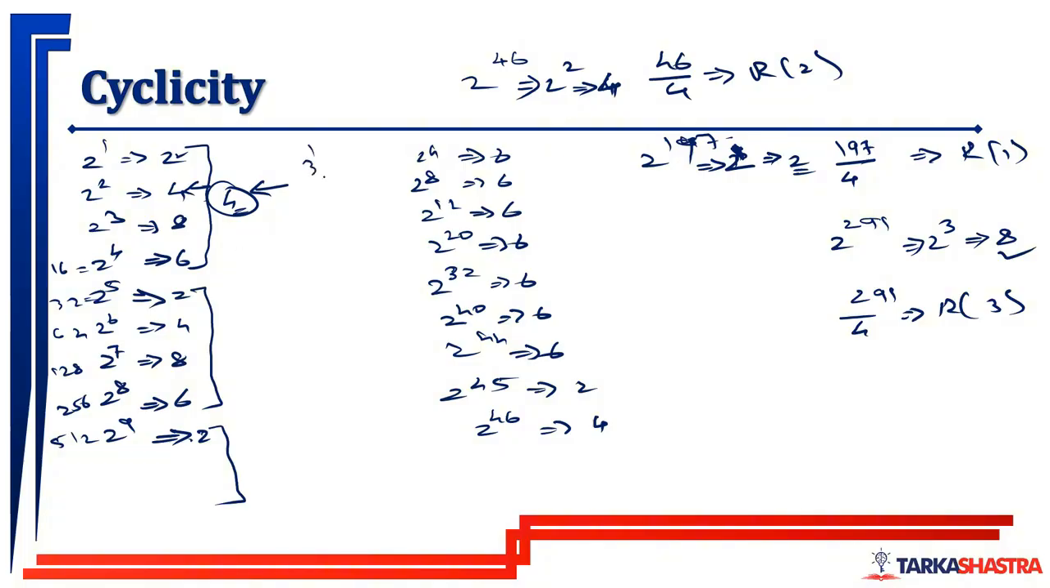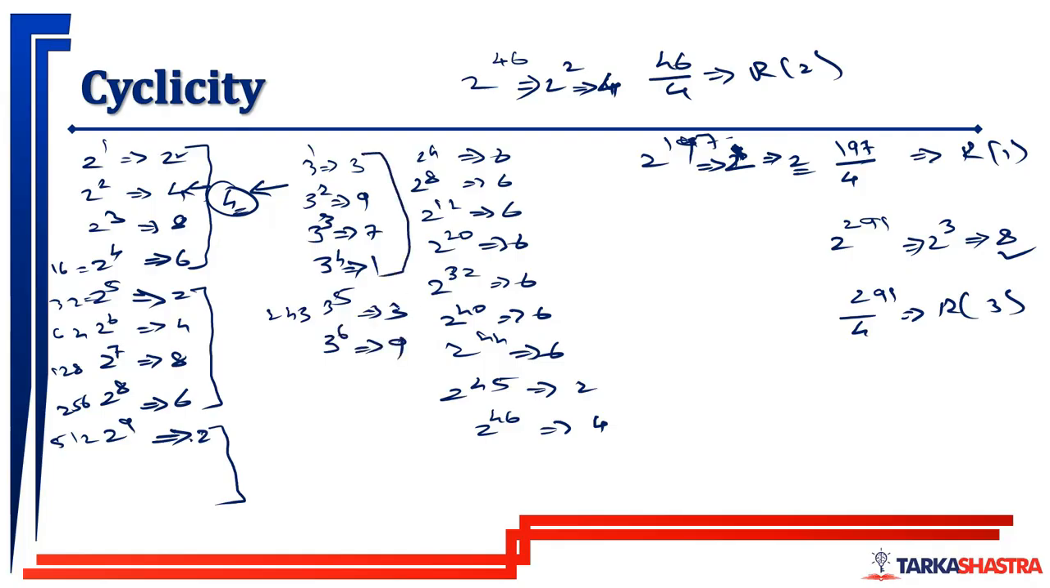Now let us say cyclicity of 3. So 3 raised to 1 last digit 3. 3 raised to 2, 9, last digit 9. 3 raised to 3, 27, last digit 7. 3 raised to 4, 81, last digit 1. है ना? 1 के बाद फिर से रिपीट हो ही जाएगा. 3 raised to 5 is 243, last digit 3. 3 raised to 6 is 729, last digit 9. So here 3971 will be the cyclicity. So cyclicity of 3 is also 4.